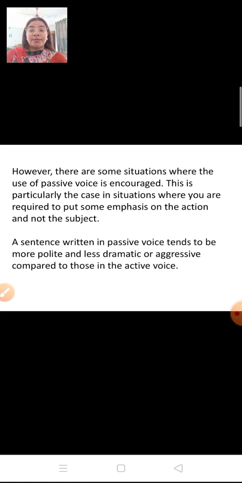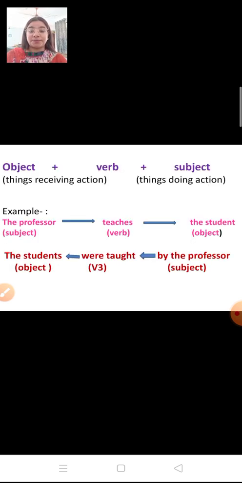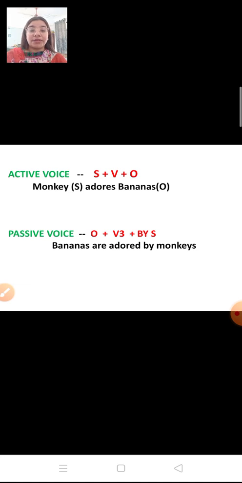Sentences written in passive voice are more polite, less dramatic, and less aggressive compared to those of active voice, and that's why most of the time we use passive voice. Now what is the major difference between active and passive voice? Let us see that also.